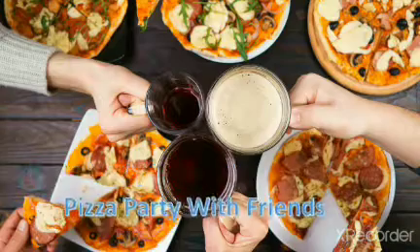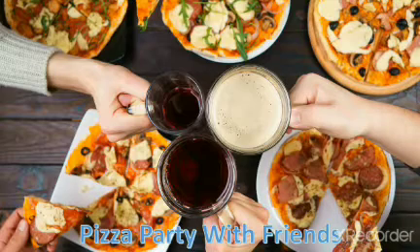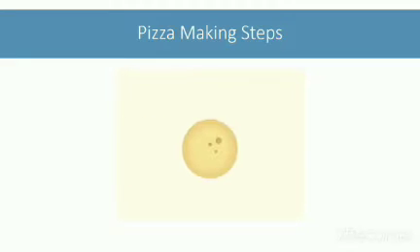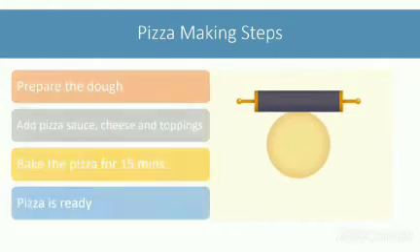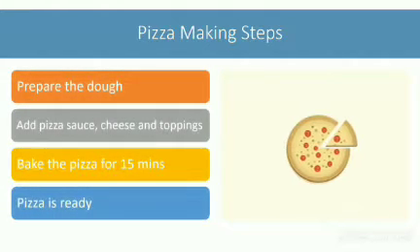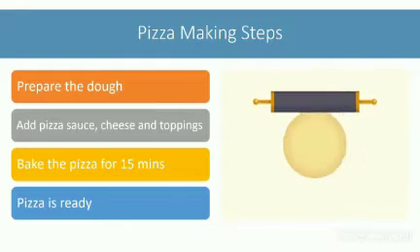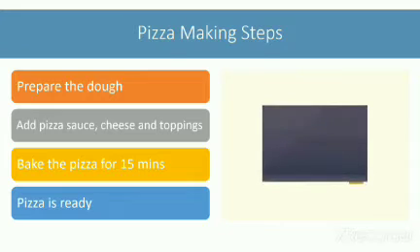Let's say I am throwing a party at my house and 10 of my friends will be joining me. I want to instruct my computer through a Java program to bake 10 pizzas for my friends. What are the steps involved in making a pizza? We start by preparing the dough for the pizza. After that, we add pizza sauce, cheese and toppings of our choice to the pizza. Then we bake the pizza in oven for 15 minutes and our yummy pizza is ready.